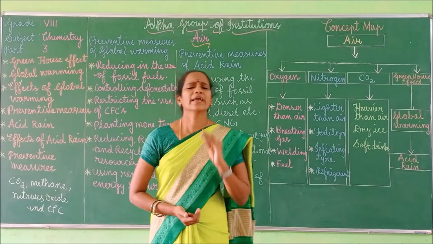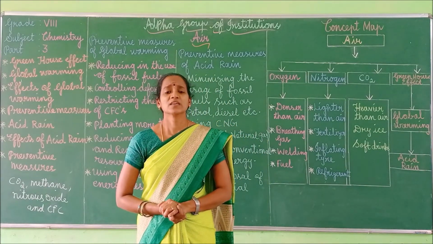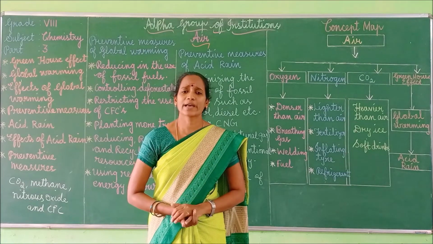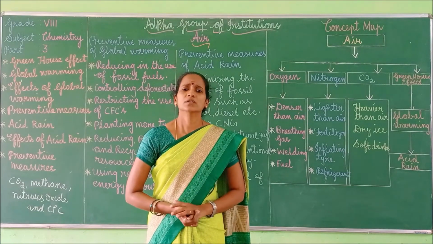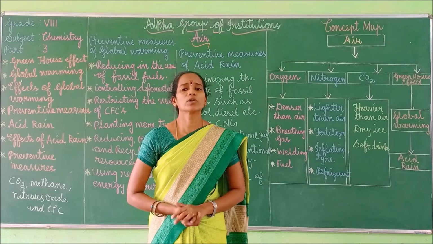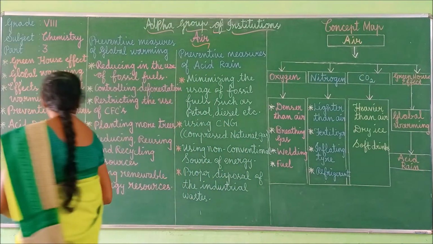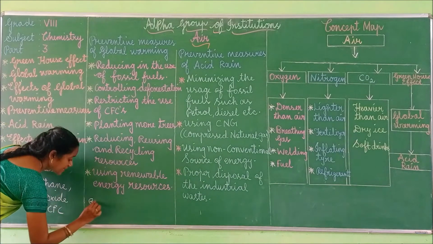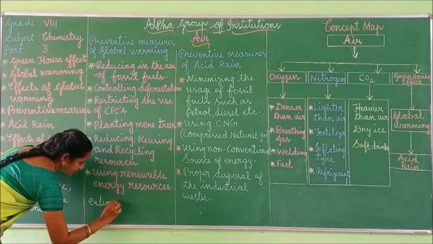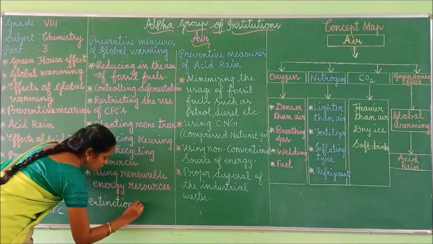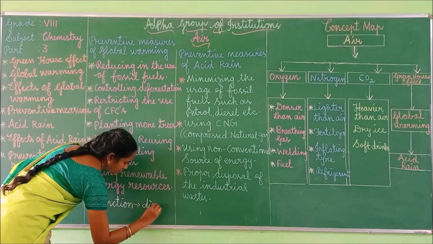Okay, and then heavy rainfall with floods, heavy snowfall, and then loss of biodiversity due to the extinction of coral reefs and other species. What is the meaning of extinction? Extinction means disappearance.